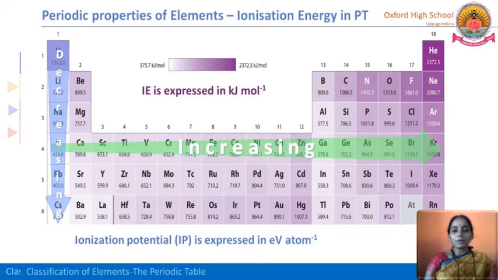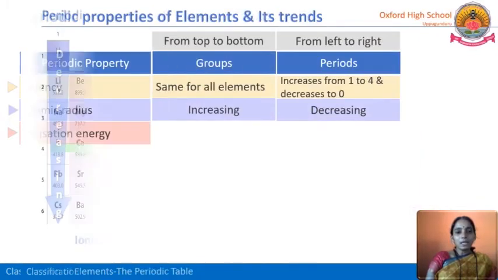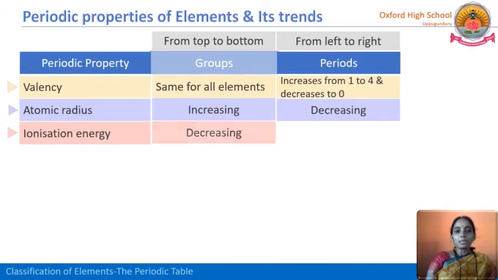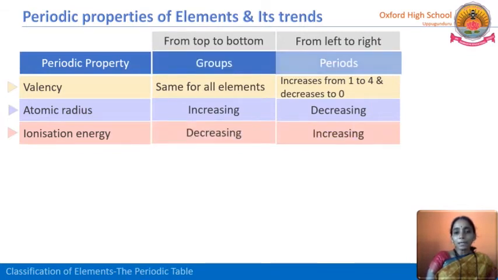But in a period from left to right, atomic radius decreases. That means electrons are tightly held and the nuclear force of attraction is more. So it is not so easy. To remove an electron here, we have to apply much more energy. So what happened to ionization energy? In a group from top to bottom, it decreases. But in a period from left to right, we need more energy to remove an electron, so it is increasing.